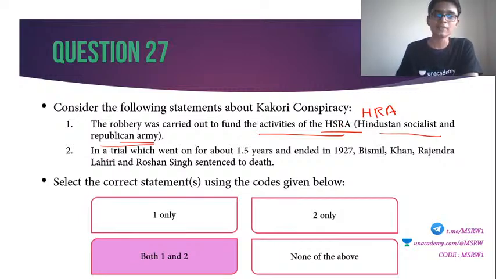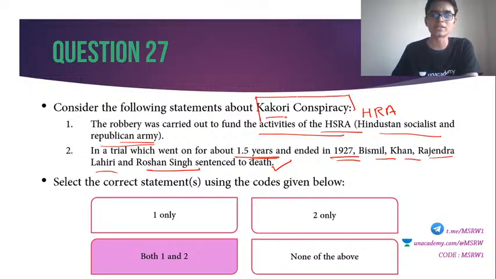Second one, in a trial which went on for about 1.5 years and ended in 1927, Bismil Khan, Rajendra Lahiri and Roshan Singh were all sentenced to death. Also correct. Both are true. So any idea which is that film? Which is that very famous film which shows Kakori conspiracy? Any idea? I know that every one of you knows the answer, but you might not be able to recollect that name. Have you seen this film?